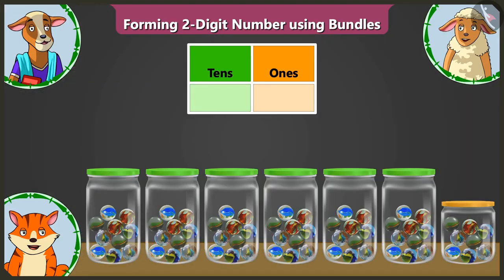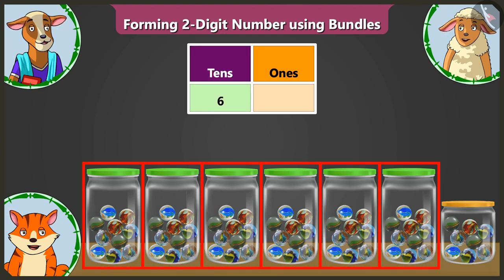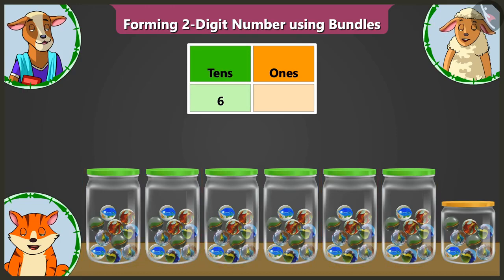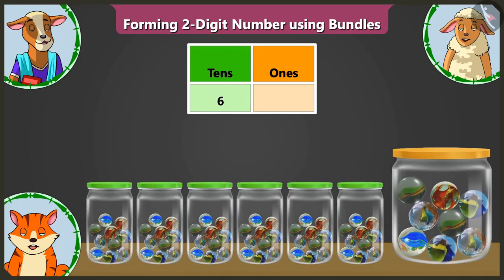Here in the first 6 jars, there are groups of 10 marbles each. That means there are 6 groups of 10 marbles each. That is why in the tens box, we have to write 6. Well done, Lily. Now in the seventh jar, we have put 1, 2, 3, 4, 5, 6, 7 and 8 marbles. So in the ones box, we have to write 8.